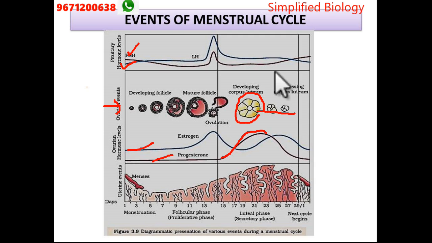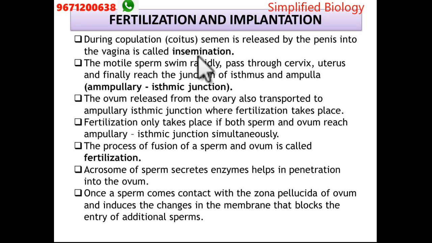Just suppose fertilization happens, that means the fusion of the sperm with the egg. And at which point? I told you in the last lecture, that is the ampulla-isthmus junction. That is the point where they meet together. Okay, so if fertilization occurs, the corpus luteum grows further and pregnancy continues and the menstrual cycle is stopped. But if fertilization is not there, the corpus luteum degenerates.